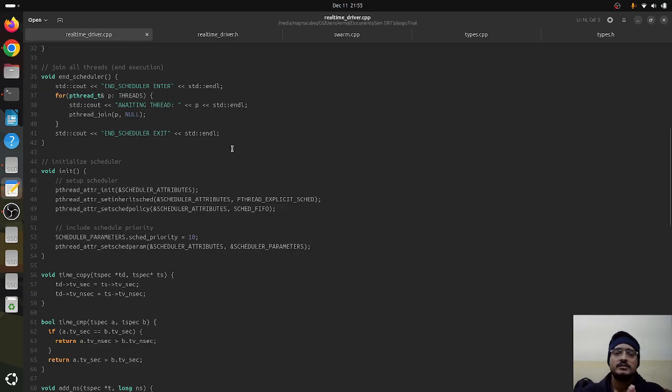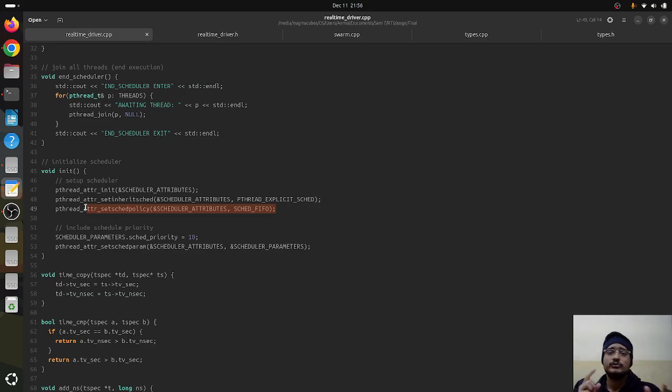So herein we have used the kernel scheduling to be SCHED_FIFO, which means that the kernel is using the FIFO scheduling algorithm to minimize the interference of the kernel in our own program so that we can manipulate it and customize it easily.